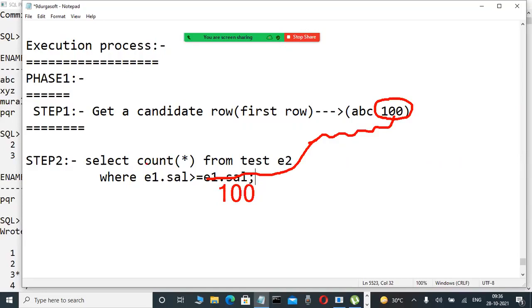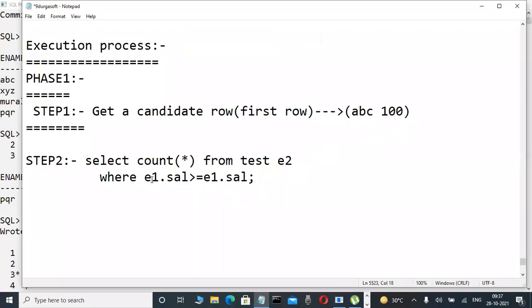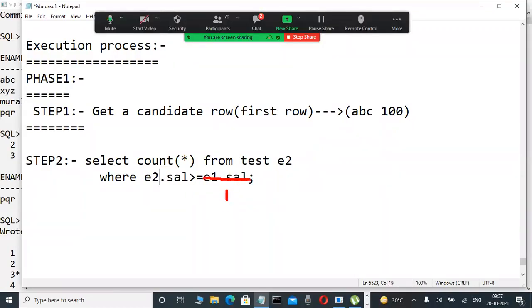Now observe here, anybody can guess. SELECT COUNT(*). Count star gives a count of 1, 2, 3, 4 only. This is a top-N analysis query, that's why they are giving COUNT(*) only. E2.salary is greater than or equal to E1.salary, so in place of E1.salary, how much will be substituted? 100.